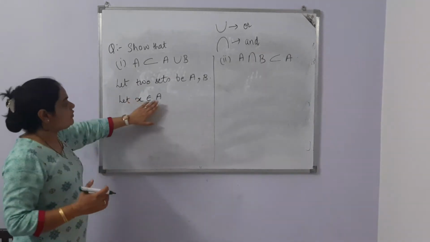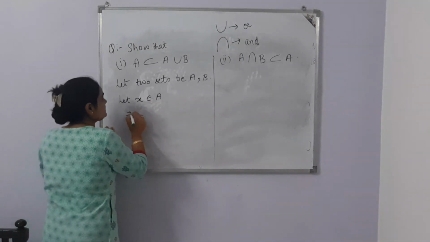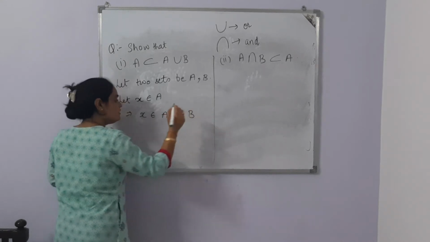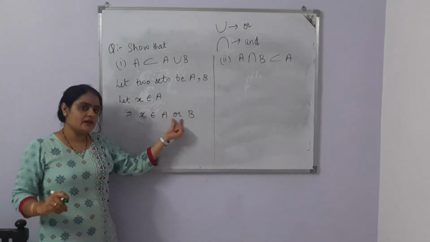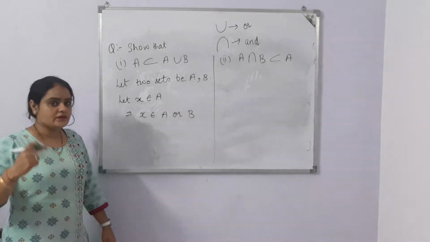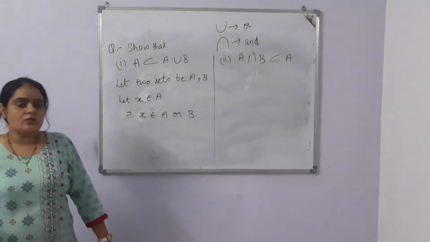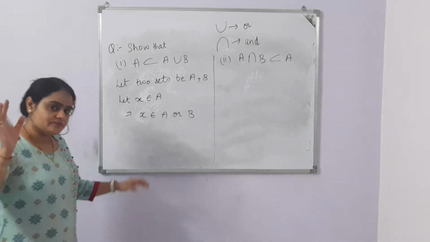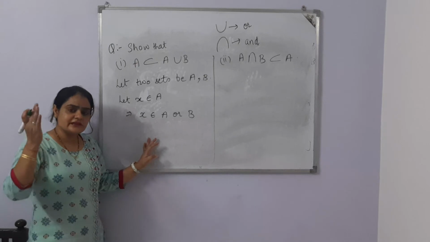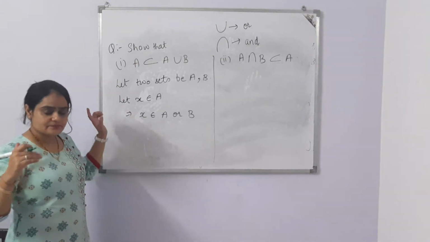So X belongs to A. If X belongs to A, then can we write X belongs to A or B? Or means a condition is applicable that X belongs either to A or to B. So the condition is applicable. We know that we have taken that X belongs to A. Now, in a multiple choice question there are four parts, and we need to answer just one part.